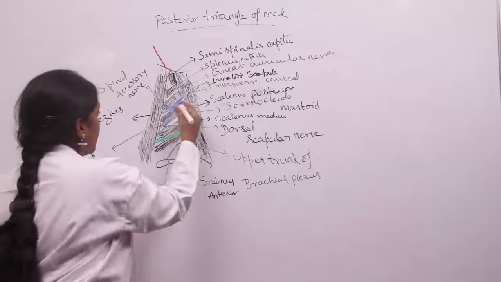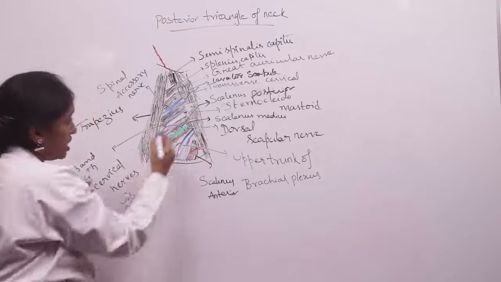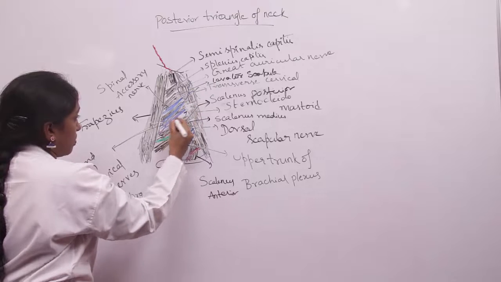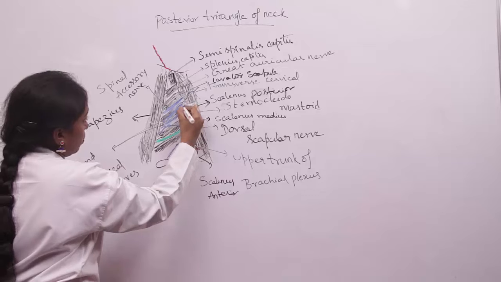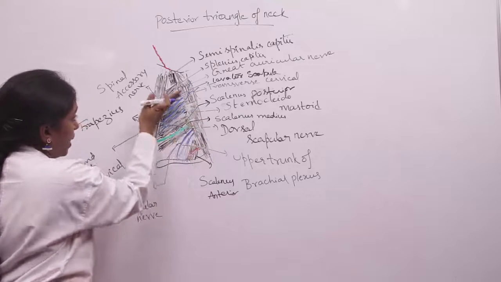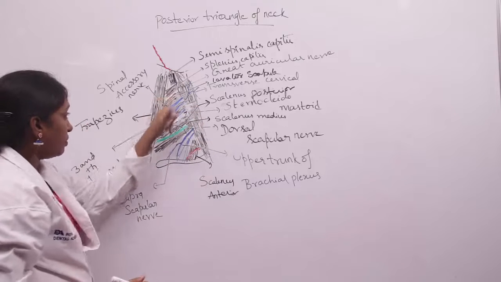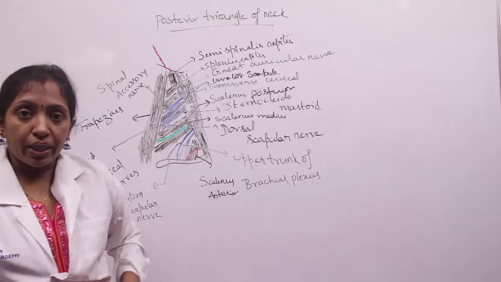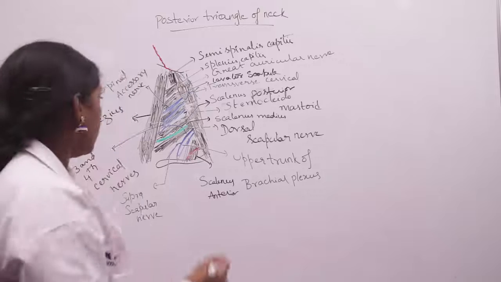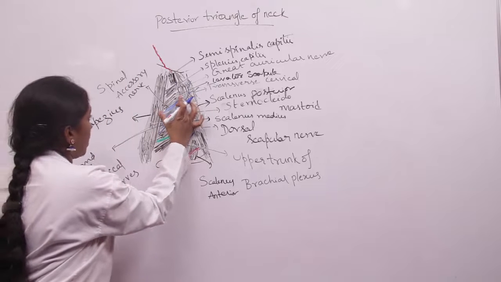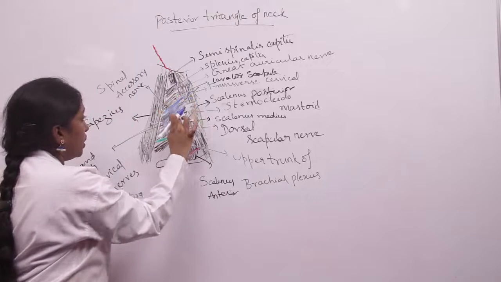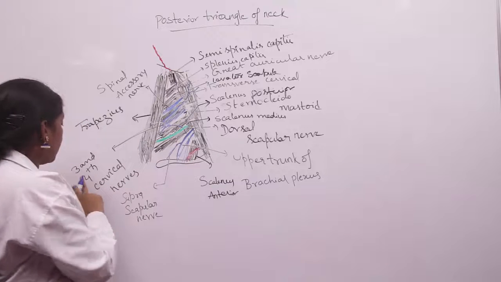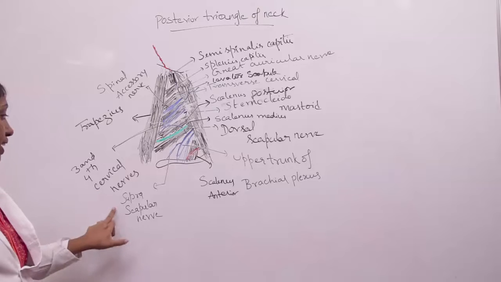And beneath the spinal accessory nerve, we have the C3 and C4 cervical nerves. They lie parallel to the spinal accessory nerve and they are covered by the prevertebral layer of deep cervical fascia. So, apart from the spinal accessory nerve, two nerves run parallel to it. They are nothing but the third and fourth cervical nerves.